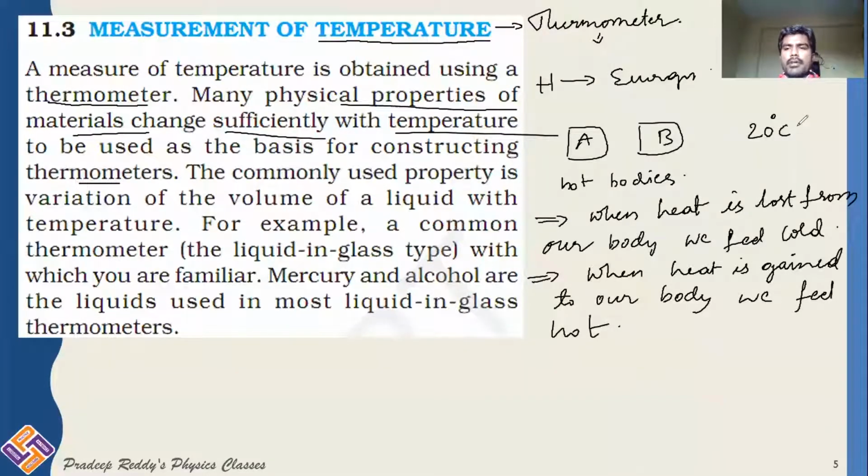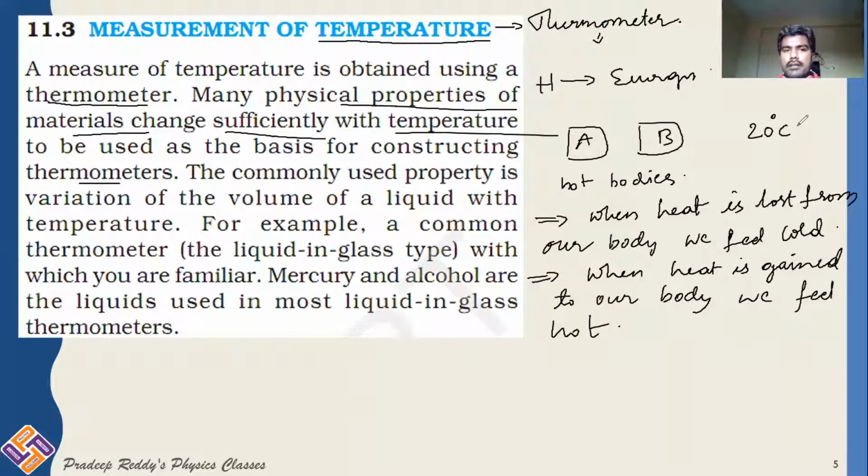Say for example, when you are giving heat energy to a substance, in some cases its temperature rises, in some cases its resistance rises, like that. So when you are providing heat energy to any substance, definitely there will be some change in its properties. Taking that changing property into consideration, we will be constructing a thermometer.